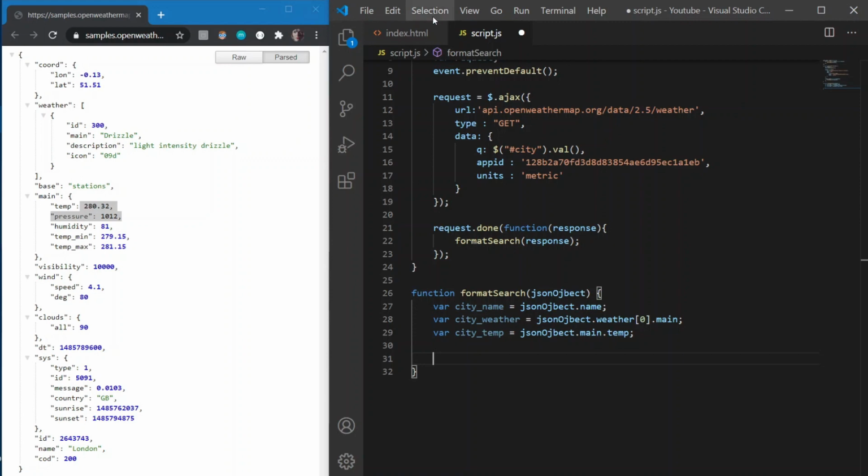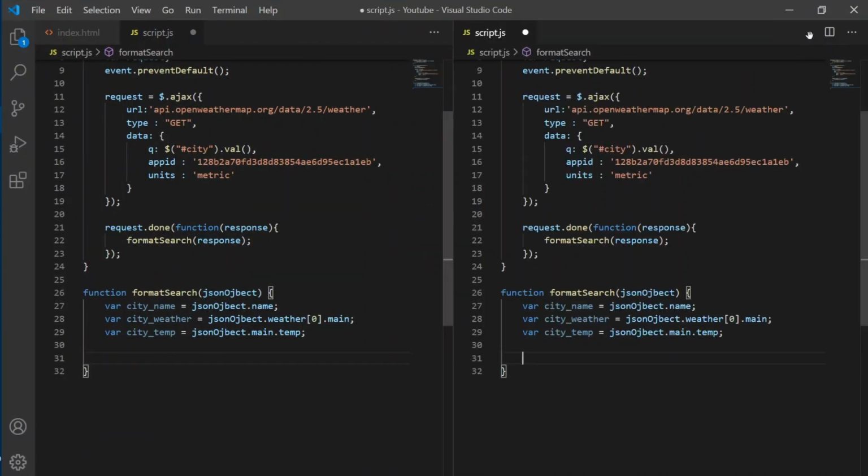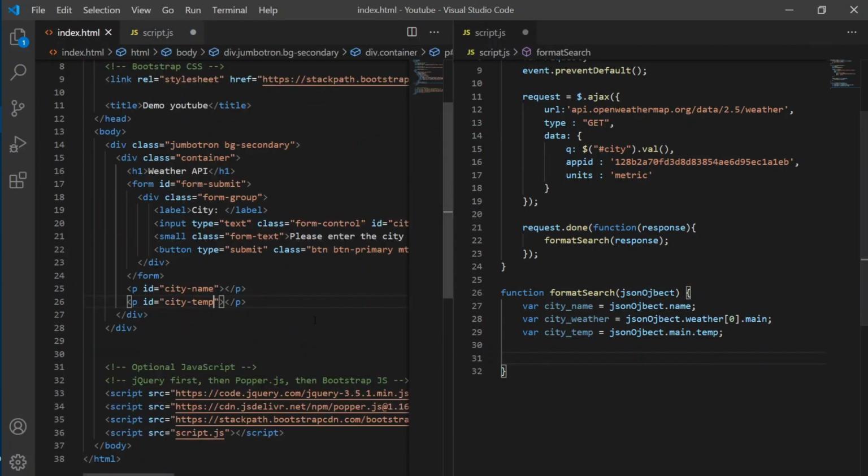So I'm gonna close my browser and go full screen, and I'm gonna split my screen. So to display these values or our data in the front end, we will have to have some type of tag for that, right? Where we will place the values. So we will have some empty paragraphs, which will not be shown because we don't have any data when we first query for it. But after we search for the data, we will put values inside these empty paragraphs and